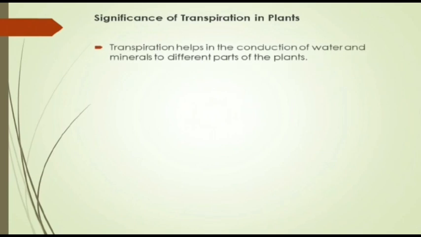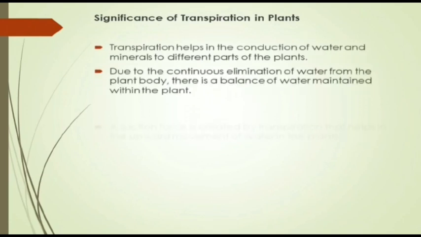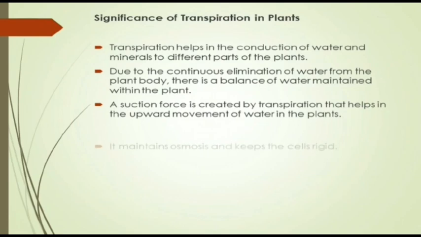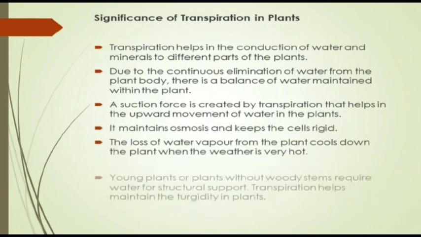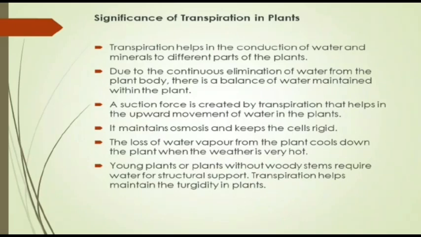Transpiration helps in the conduction of water and minerals to the different parts of the plants. Due to the continuous elimination of water from the plant body, a balance of water is maintained within the plant. Suction force is created by transpiration that helps in the upward movement of water in the plants. It maintains osmosis and keeps the cells rigid.